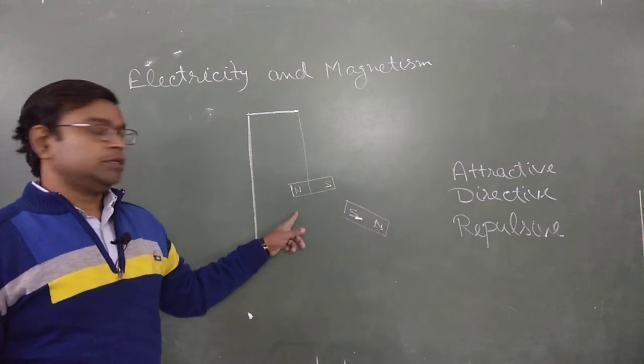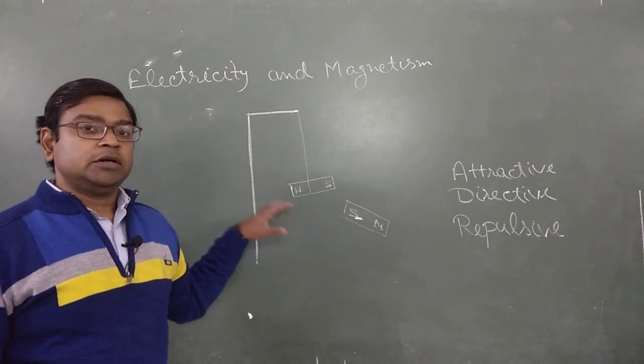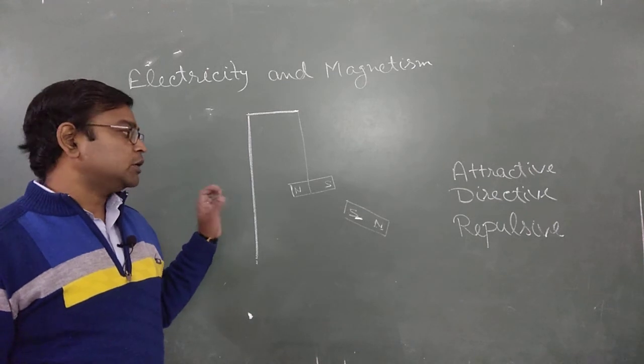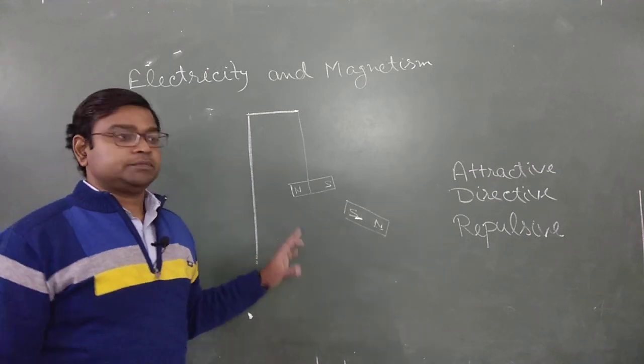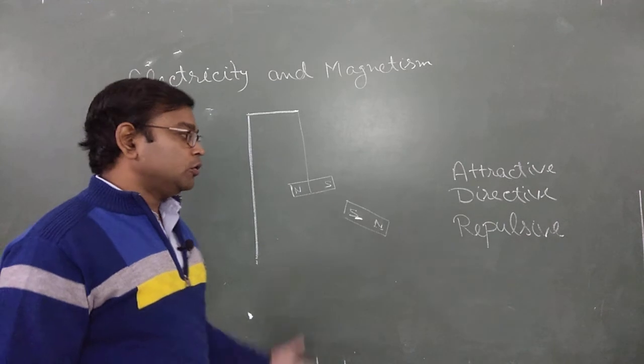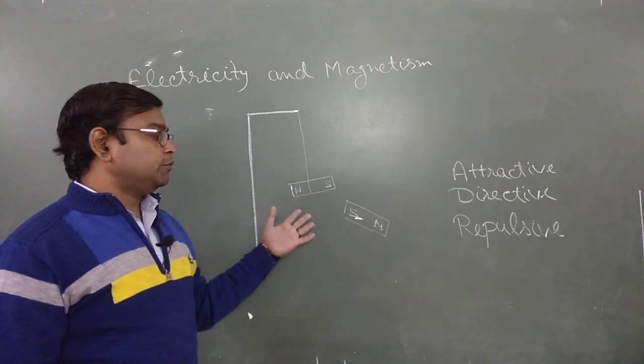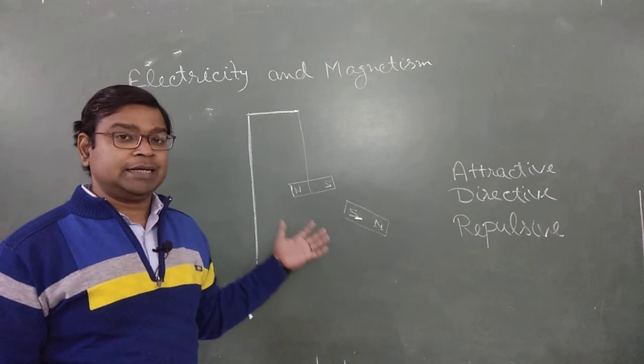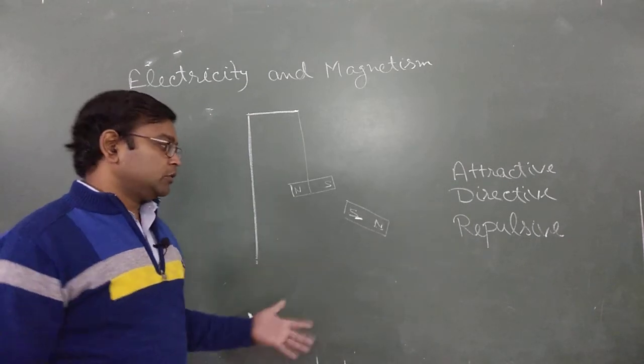This property gives you the surest test that both hanging things are magnets, because there is a law that the same pole of a magnet repels each other and the opposite pole of a magnet attracts each other. This is the concept.